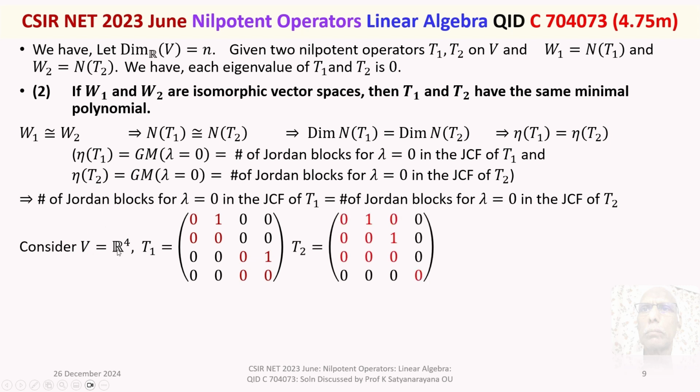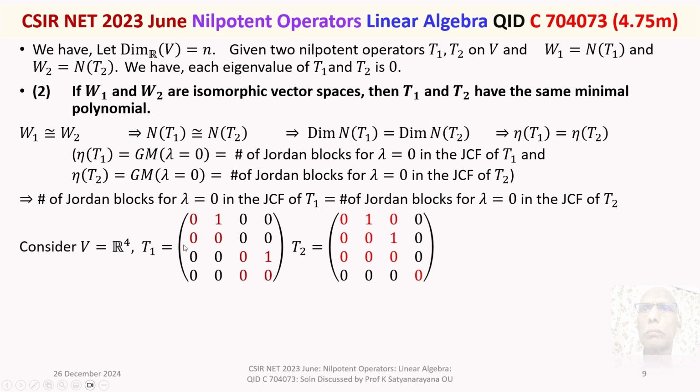Consider V equal to R to the power 4, a finite dimensional vector space over the real field. Let T1 be this matrix: 0, 1, 0, 0, 0, 0, 0, 0, 0, 0, 0, 1, 0, 0, 0, 0.